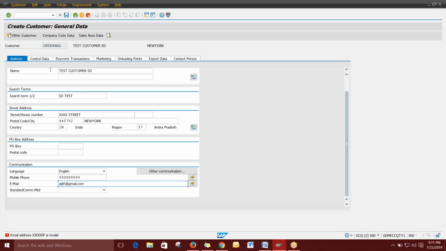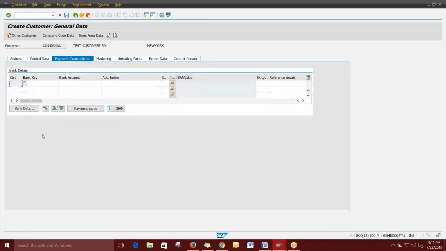Next I'm going to the payment transaction. Very important. In the payment transaction, you will be giving the bank details of the customer. This is very important for vendor as well as for customer. For a vendor, we have to pay the amount, so we can use these bank details and directly pay. And for the customer also.